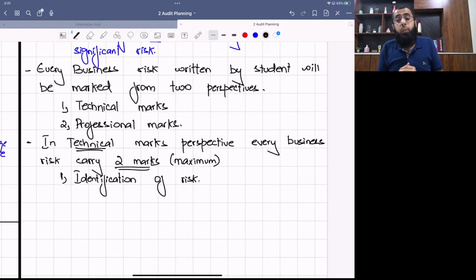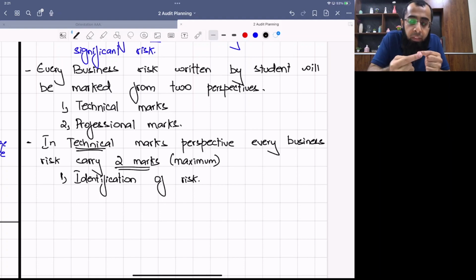What students do is start writing that the company's loan balance is this, and it is very high gearing. Don't repeat the data. The examiner only knows the data, so you just need to comment on it. Pick up the risk: okay, here the risk is high interest cost, here the risk is inability to repay on time. Or for example, if the company is doing foreign purchases, the risk is adverse exchange rate movement. So pick up the risk, identify the risk.